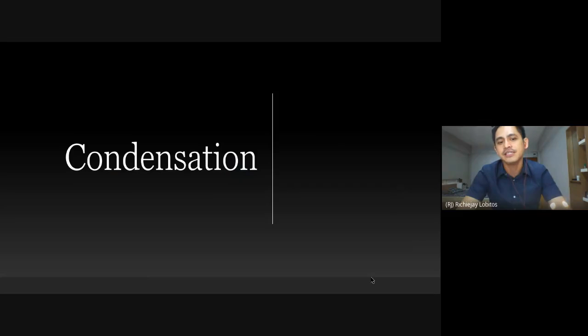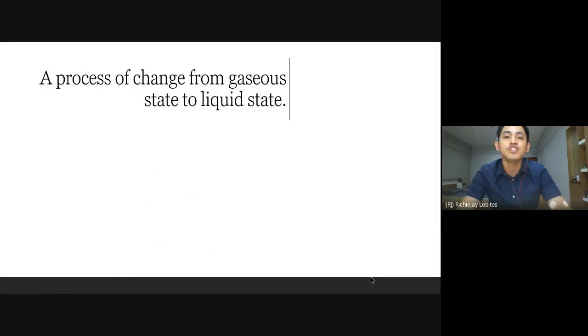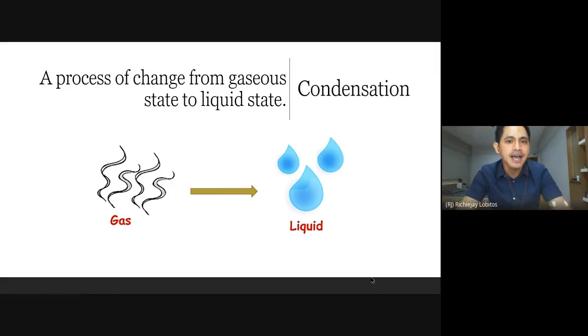Today, our focus is condensation. What is condensation? Condensation is a process of change from gaseous state to liquid state. When gas changes to water, that is called condensation. How does that happen? That happens when the water vapor in the air loses heat.